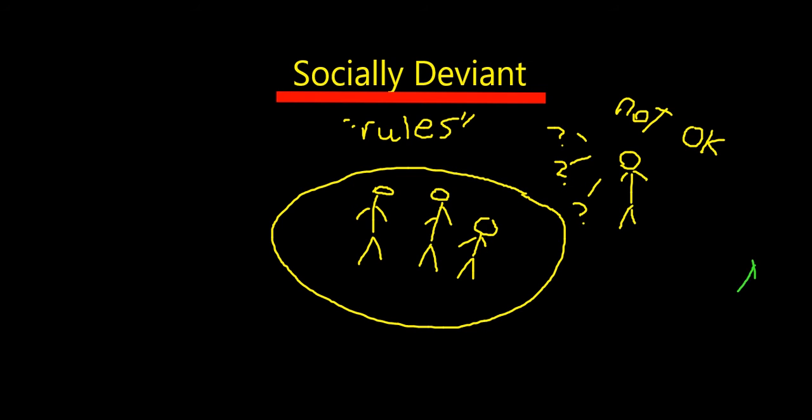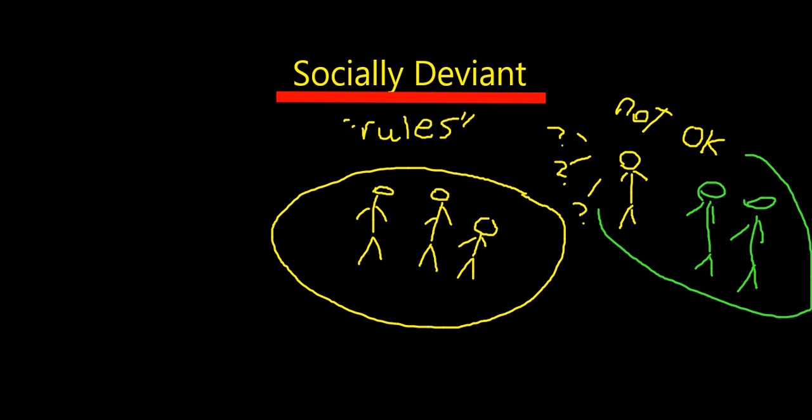Now you may notice that this is a little more complex because one society may think that the rules are one thing, while for another society the rules would be different. So a person that could be considered abnormal in one society could be totally normal within a different cultural context.